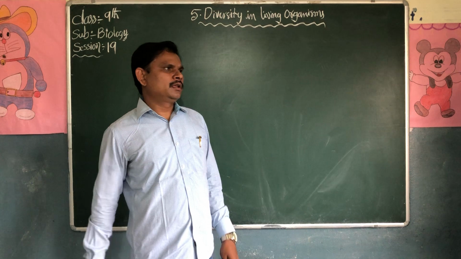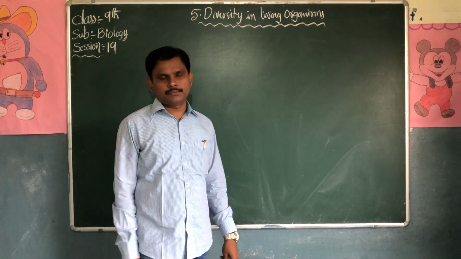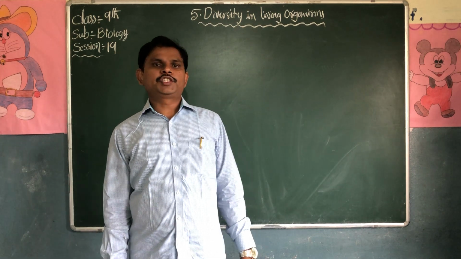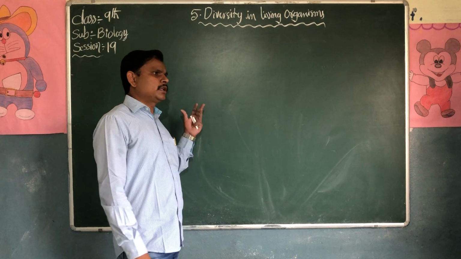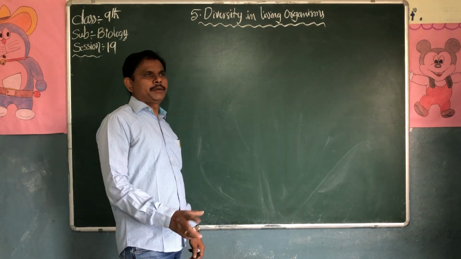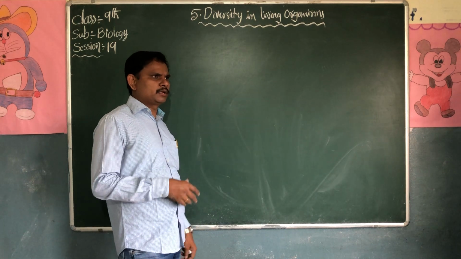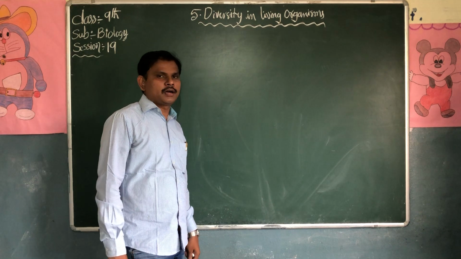Some scientists, like Linnaeus in 1735, divided two kingdoms, that is Vegetabilia and Animalia. There are so many scientists who gave their opinions and divided the kingdoms. Now we are following Whittaker.